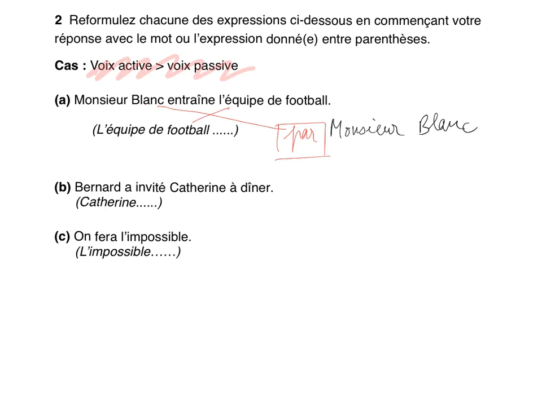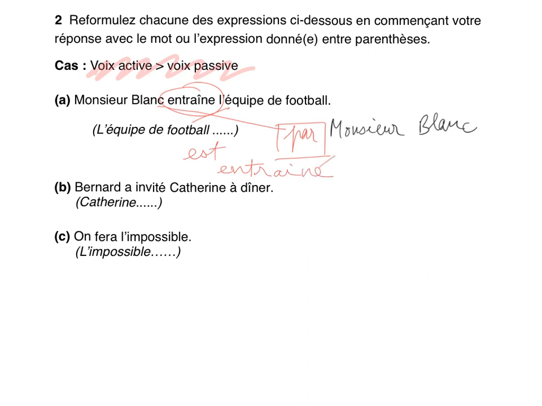And then the last step for the passive voice would be to take a look at the verb given to you here, entraîne. So Mr. Blanc, Mr. White trains the team. The team is trained by Mr. White. So we have to take a look at the same tense and use that for être. That's a present tense here, right? So we are going to write l'équipe de football est. And the last touch is going to be passive voice, so we are going to use a past participle or PP. So entraîne is going to become entraîné, just like that.